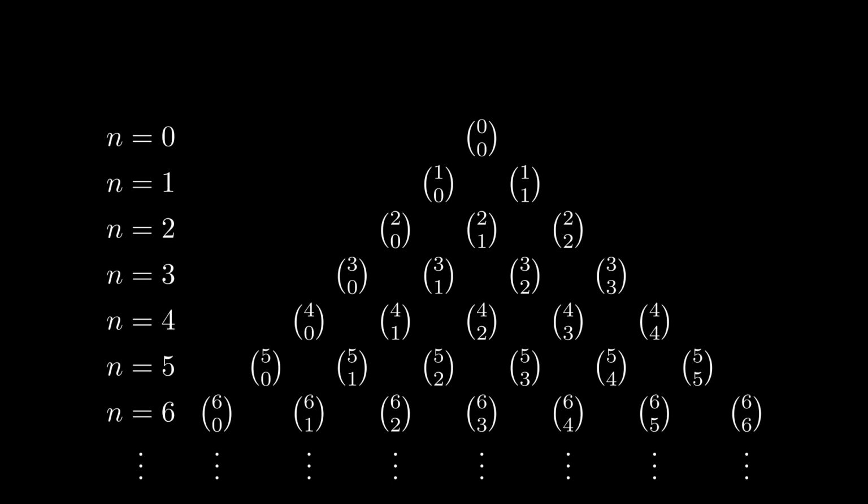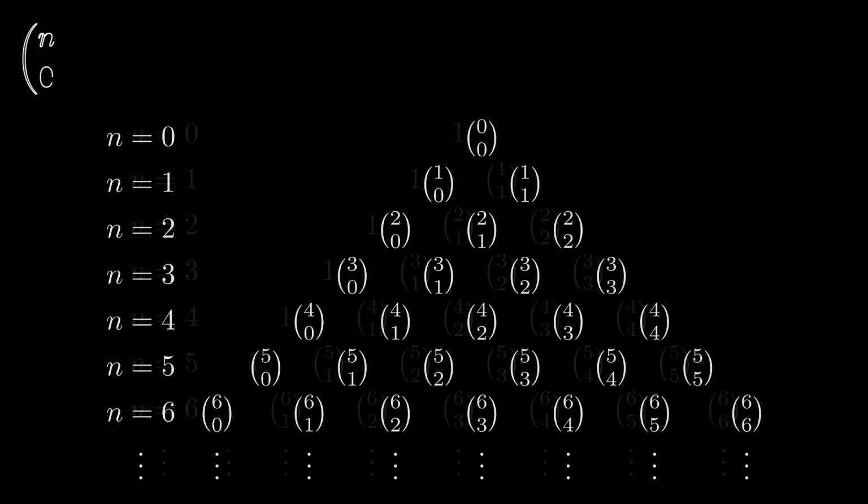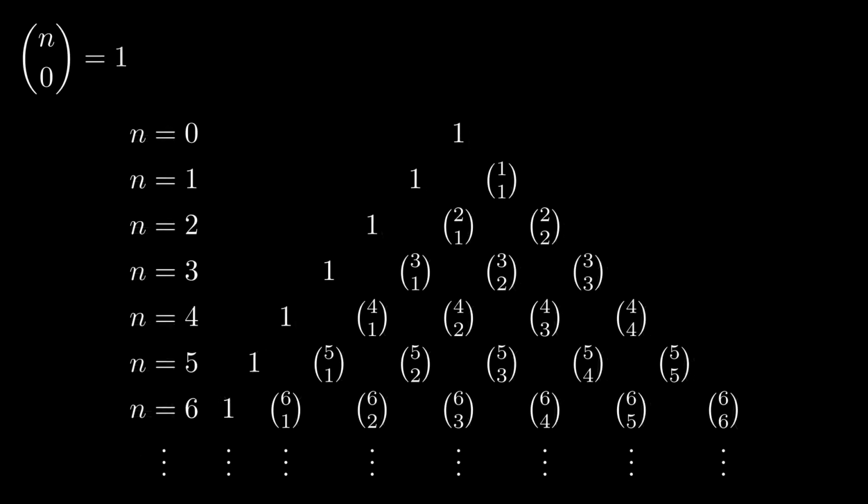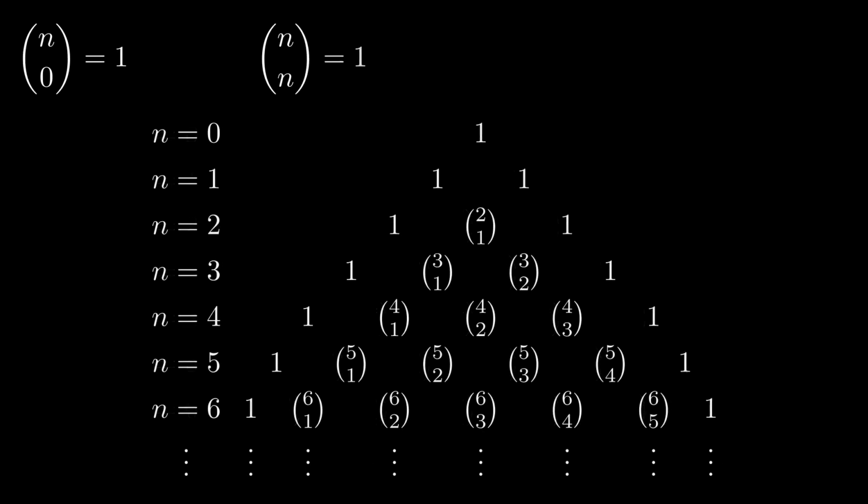Pascal's triangle is the triangle that I can form once I realize that I can use the formula to find an infinite number of n choose k. I start the triangle by putting in what I already know. Anything choose 0 is 1. There is one way to choose anything from 0, which is to choose nothing. Also, anything choose the same number is 1 because there is one way to pick everything from everything.